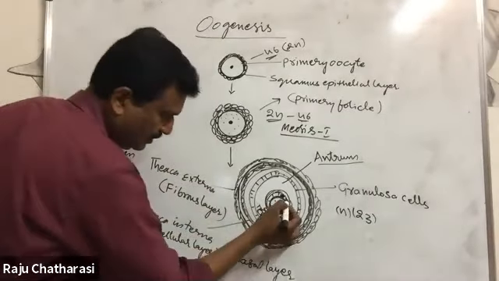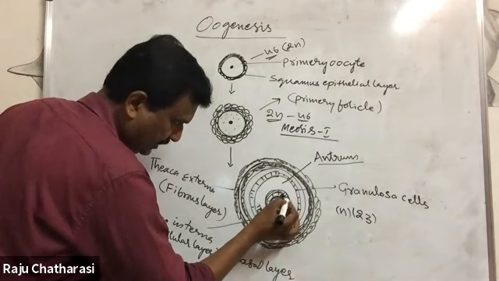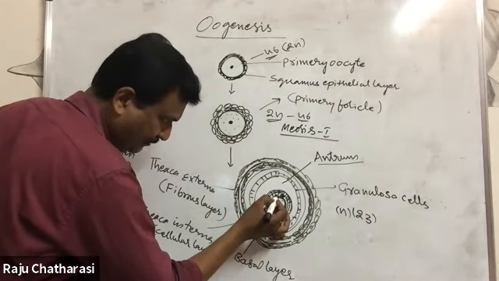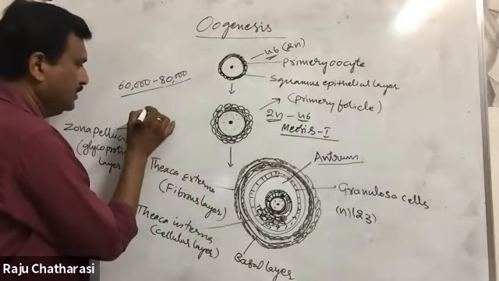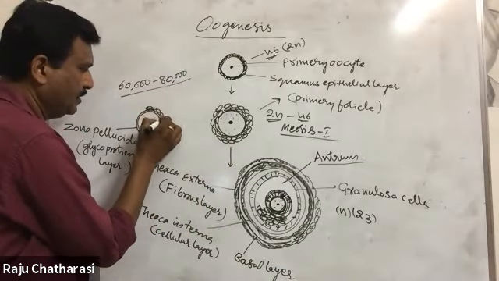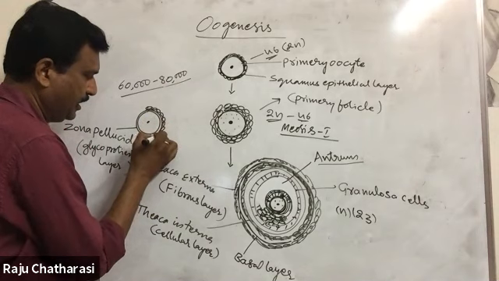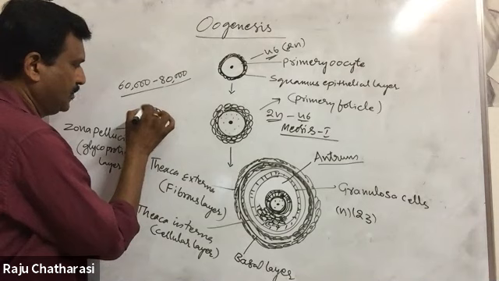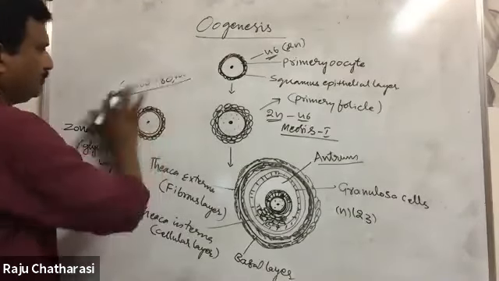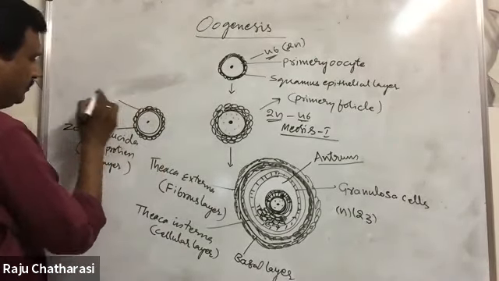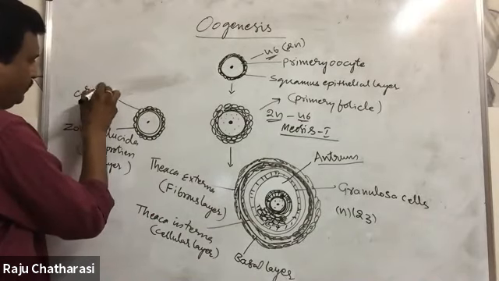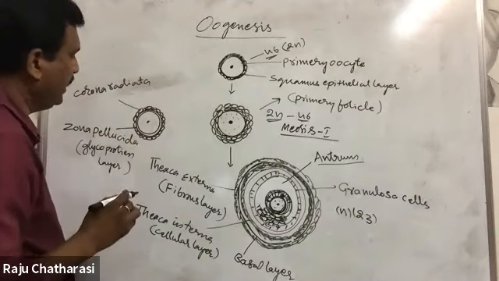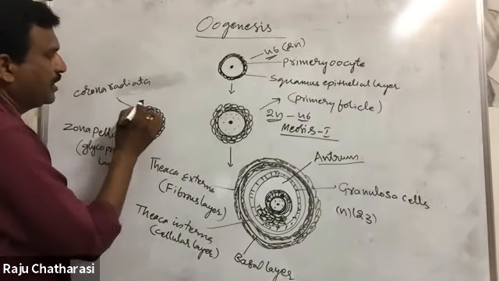Next, here granulosa cells are there. Layers of granulosa cells. These granulosa cells form another layer. This is corona radiata. Corona radiata is secreted by granulosa cells.